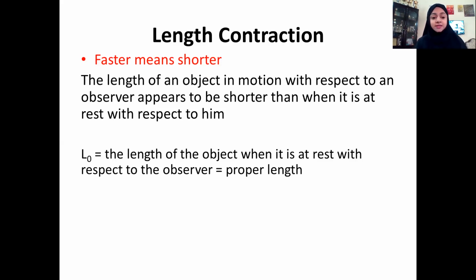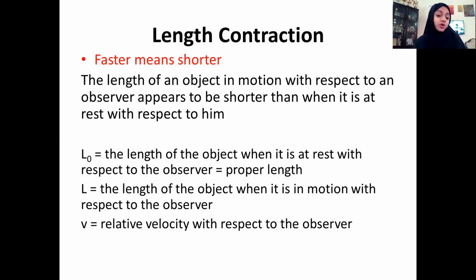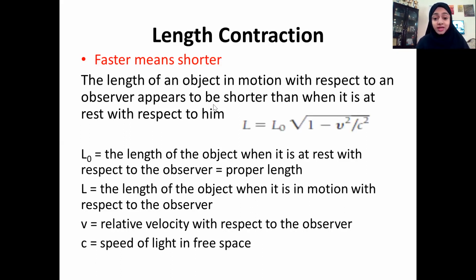Or we may say that if L0 is the length of the object when it is at rest with respect to the observer, which is called the proper length, and L is the length of the object when it is in motion with respect to the observer, v the relative velocity, and c the speed of light, then the new length, that is the length observed, will be L0 times root of 1 minus v² by c². You know that this is less than 1. So when you multiply a number by something less than 1, you get a lesser number.